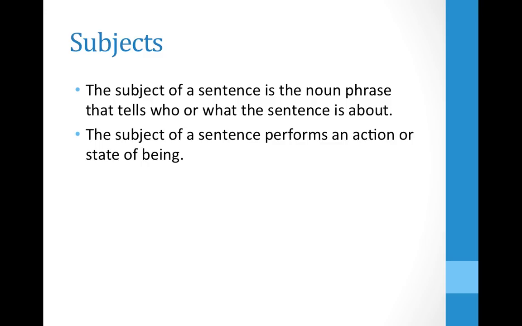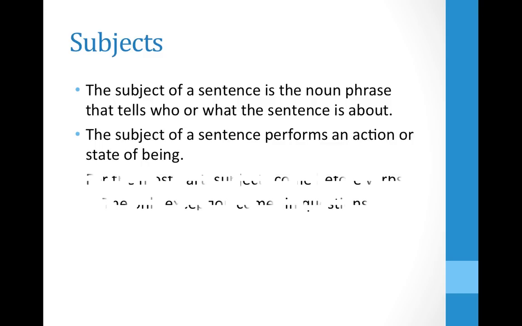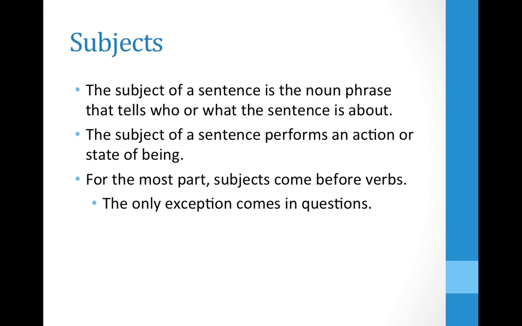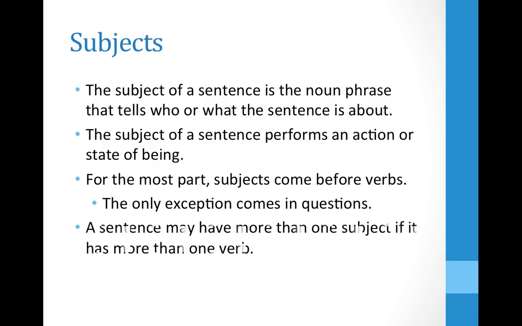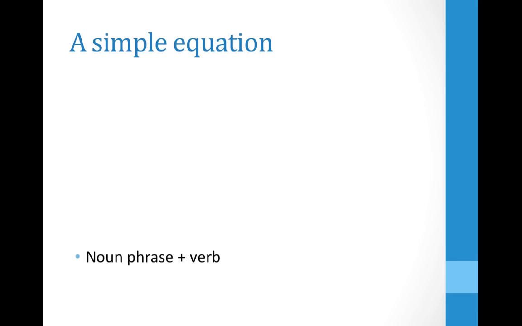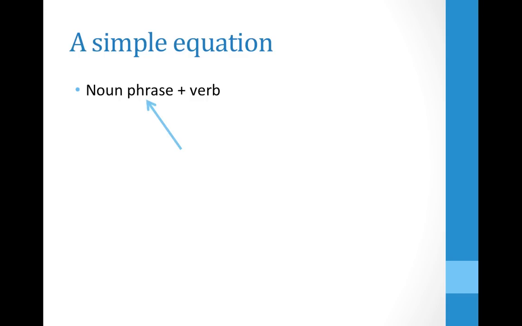The subject of the sentence is the noun that performs an action or a state of being, depending on which verb follows it. For the most part, subjects will come before verbs in your sentences. That's how you'll know what a subject is. The only exception comes when we flip subjects and verbs in questions. A sentence may have more than one subject if it has more than one verb. If you have a noun phrase followed by a verb, whether it's a linking verb or an action verb, the noun phrase that comes before the verb and does the action or being is the subject.